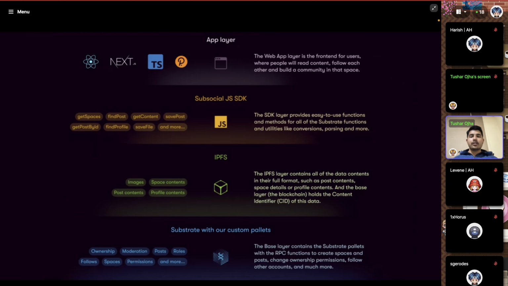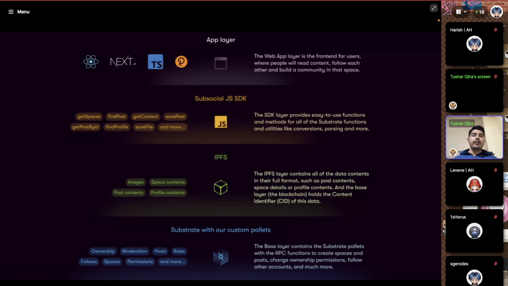And if you see the architecture here, this is our overall broad architecture. I'm not going deep into that because this session is more about how we can build, but you should have the idea here that we have our Substrate blockchain, which has a lot of custom pallets for ownership, moderation, posts, roles, follows. On top of these, we are also using IPFS for storing the content like images, videos, and the post content. And these IPFS CIDs are mapped onto the blockchain. Then there is a Subsocial JavaScript SDK that helps you interact with both IPFS and the blockchain. You can just flatten the response which you get from both of them, map it, and present it in a very good manner.